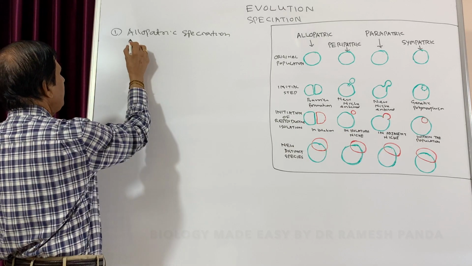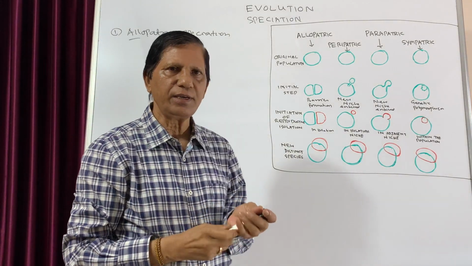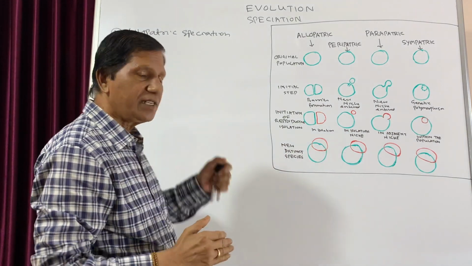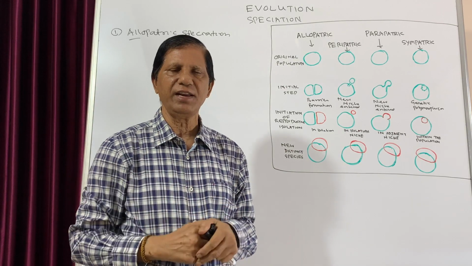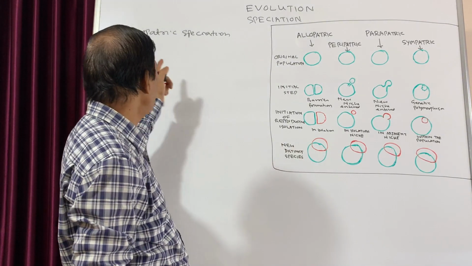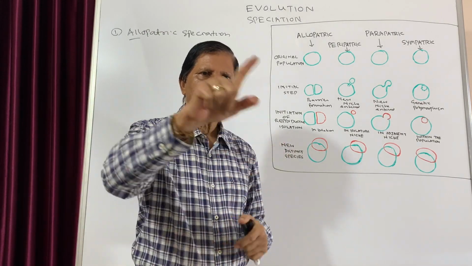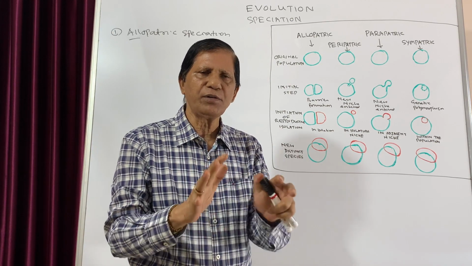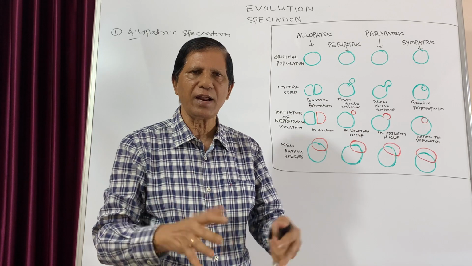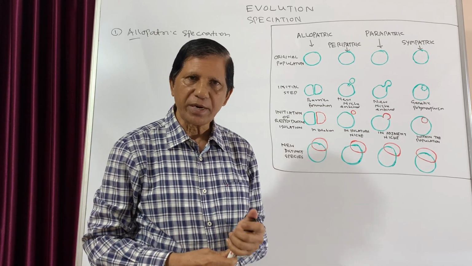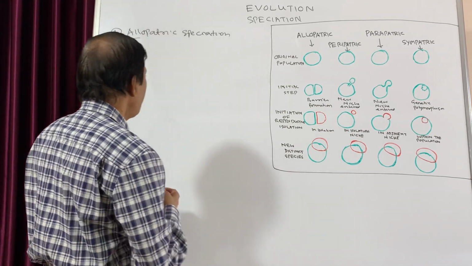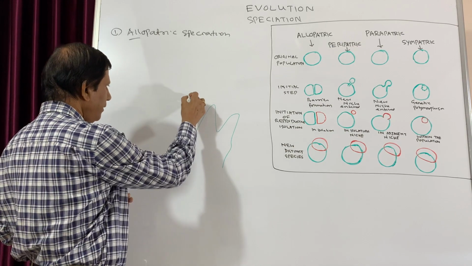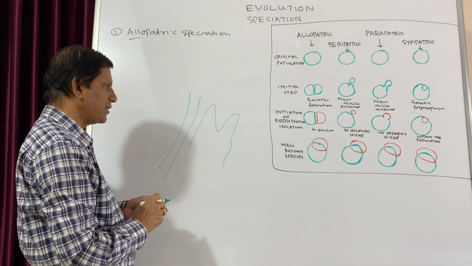Now allo means different. That means a different area. When the isolation or speciation is taking place in a different geographical area, we call it allopatric speciation. Suppose there is a very big geographical area and in this area a particular type of species, maybe plant or animal, is living. But there are certain mountains in between them, or a river flows.